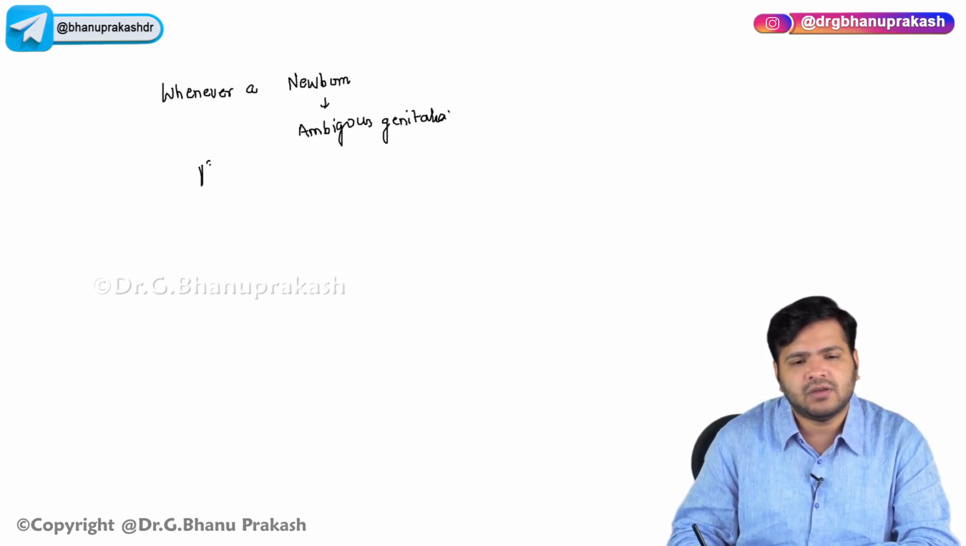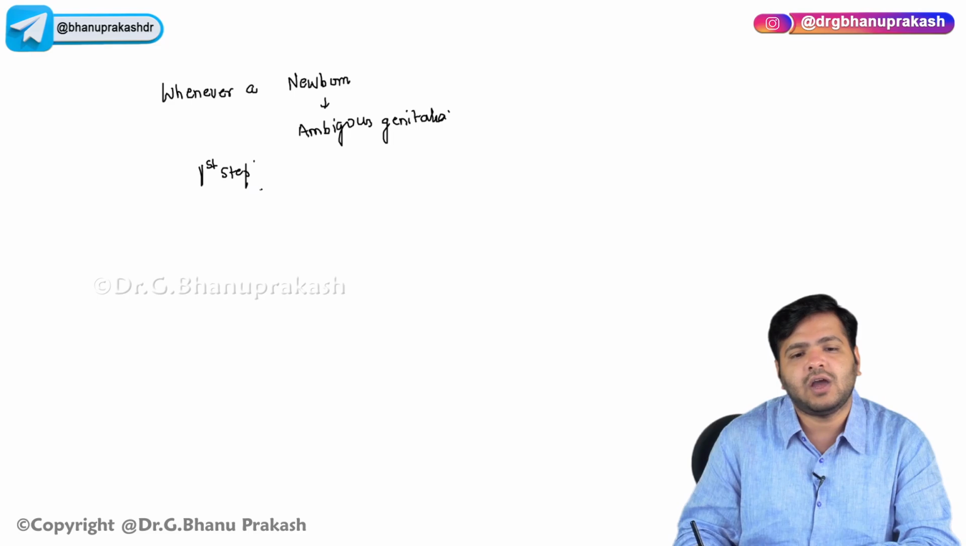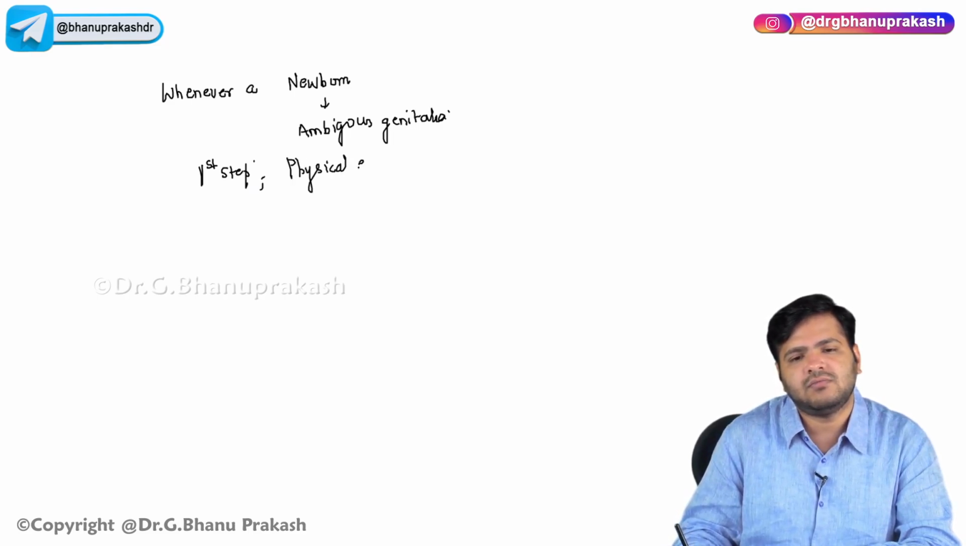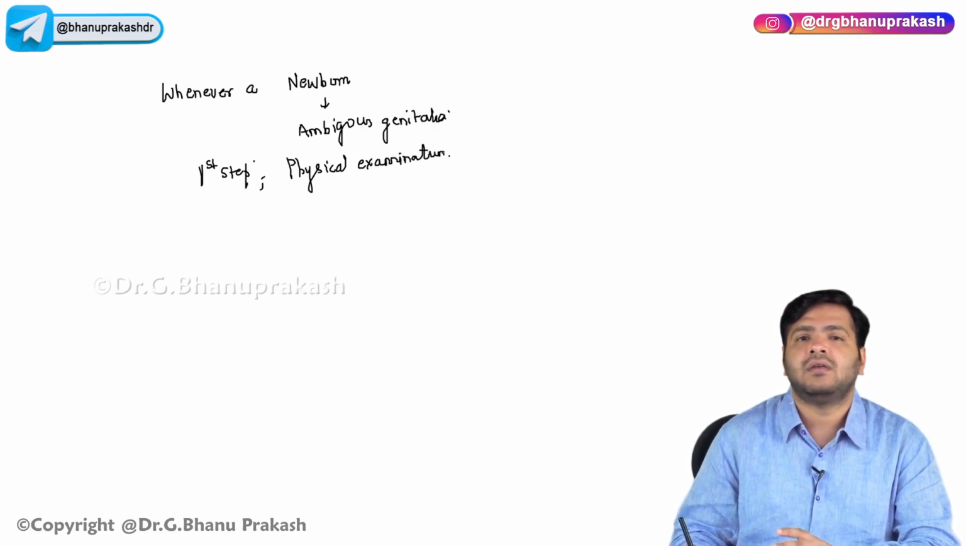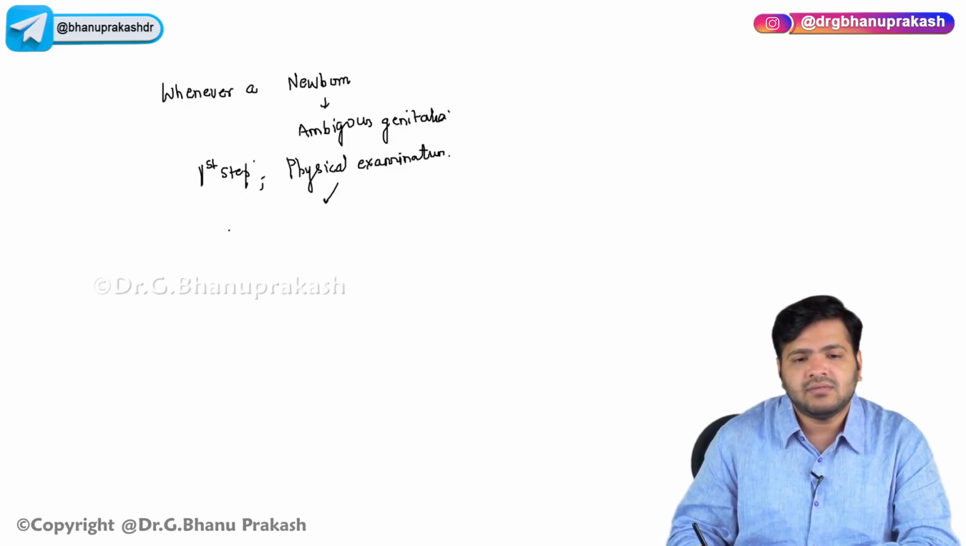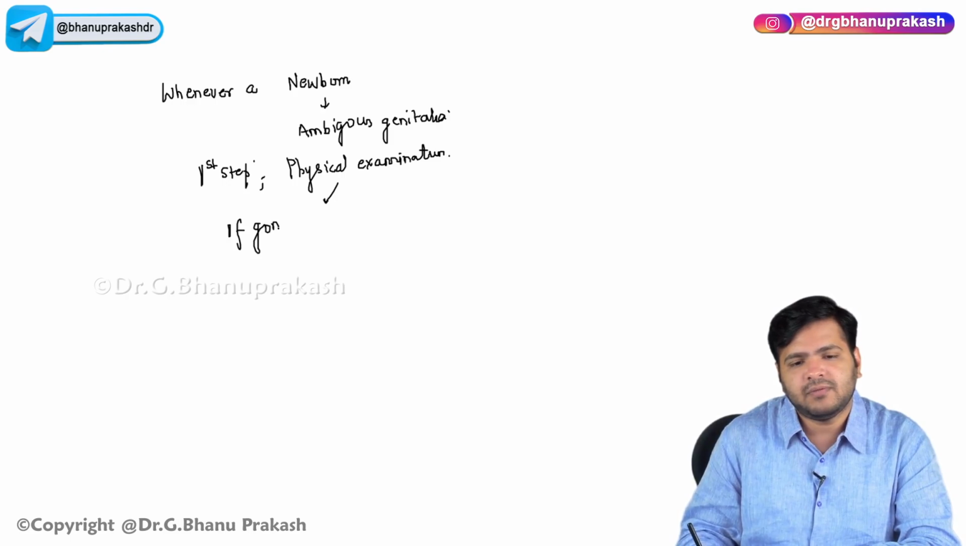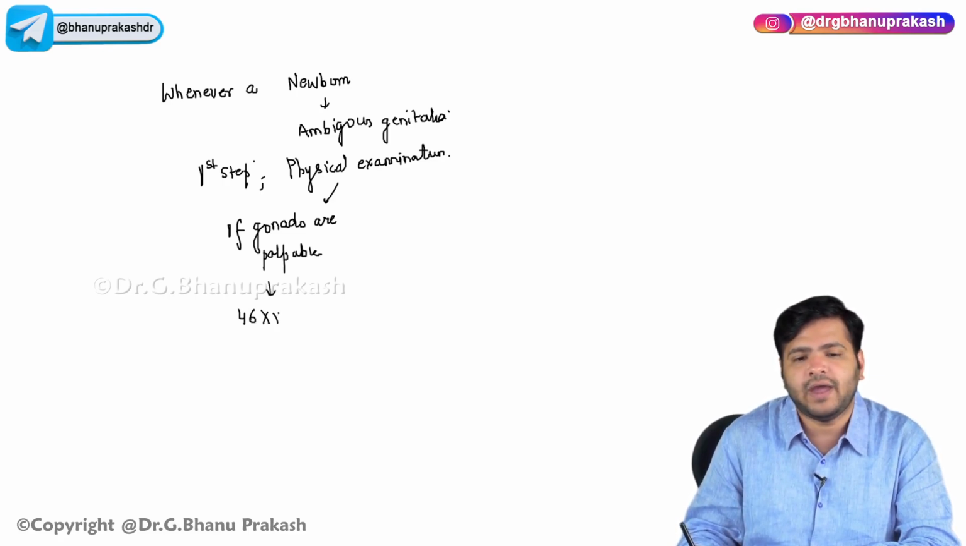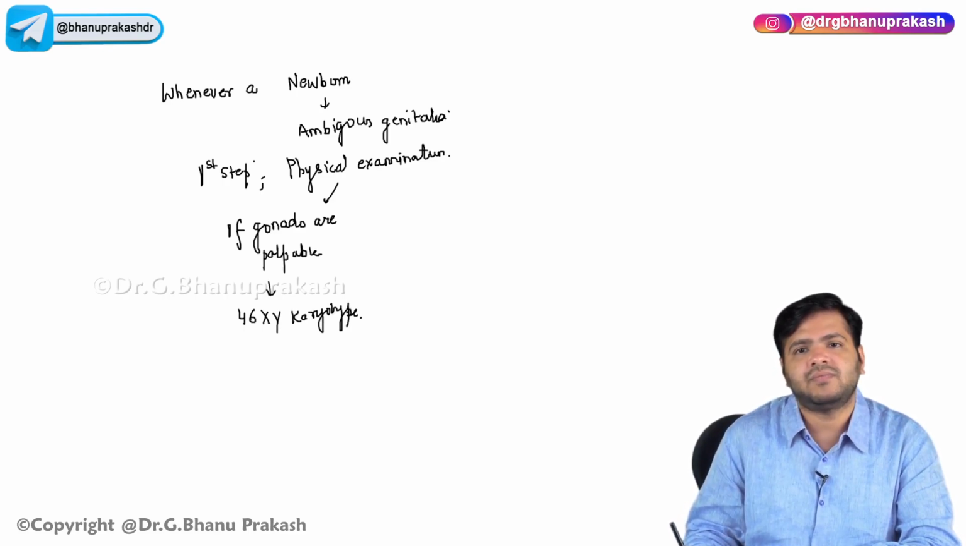The first step over here is to carry out a thorough physical examination. Physical examination means if gonads are palpable, then what you will see is a 46XY karyotype, right? Karyotype will be seen.